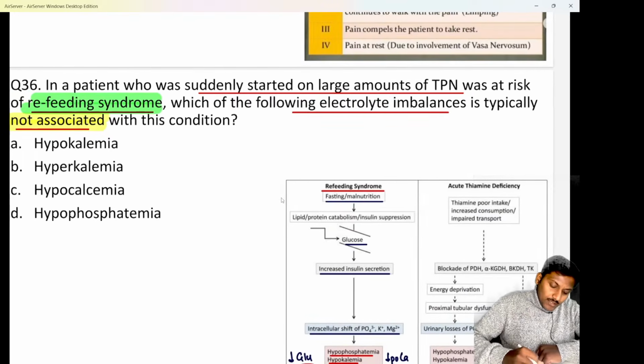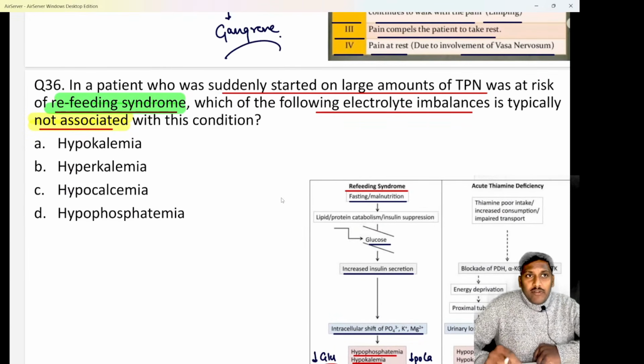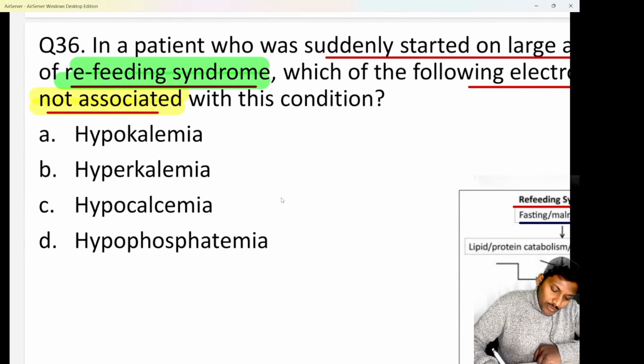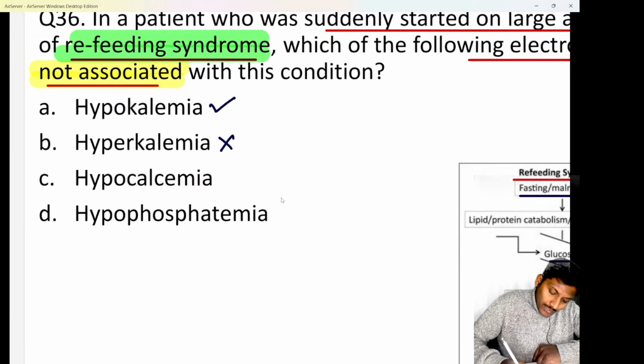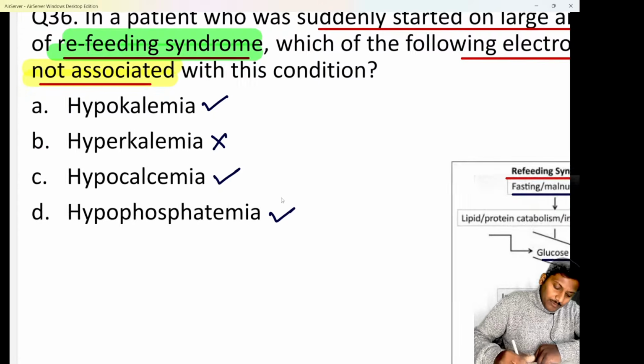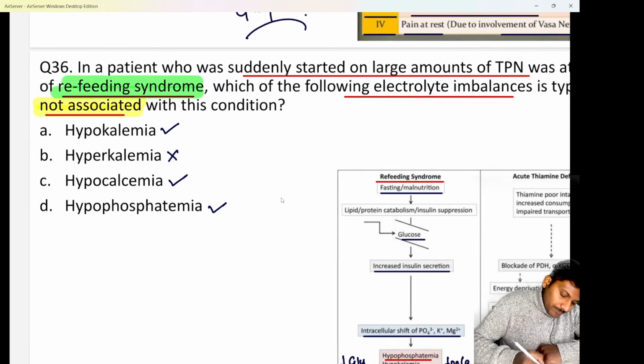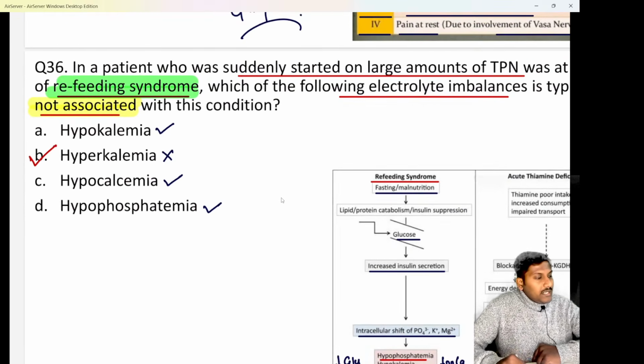So let's say they are asking you which among the following electrolyte disturbances is not associated with refeeding. We know, as potassium goes inside the cell, hypokalemia will be seen. Obviously, hyperkalemia is not a feature. Hypocalcemia, yes, it is seen. Hypophosphatemia, yes, it is seen. The answer has to be option B. Hyperkalemia is not seen, beta.